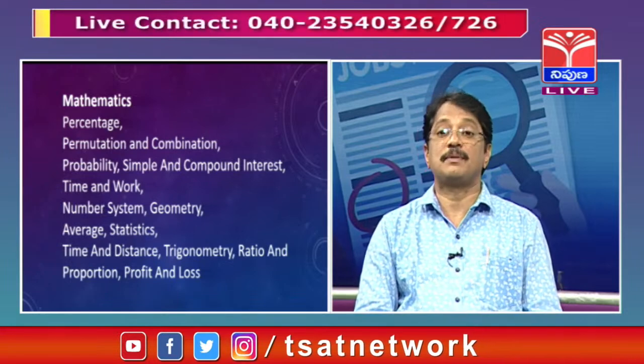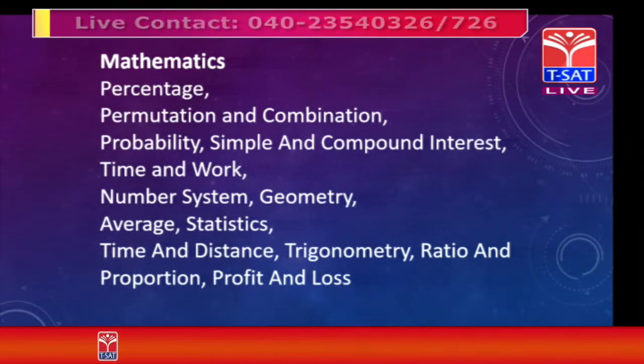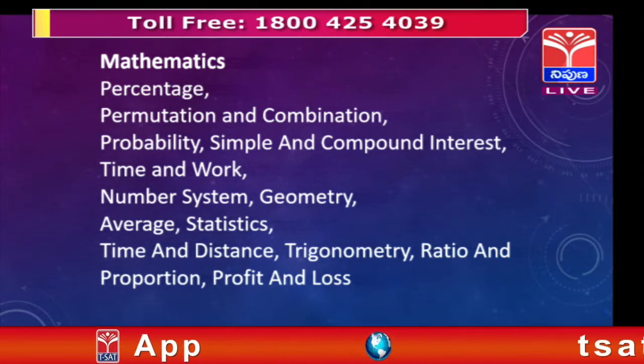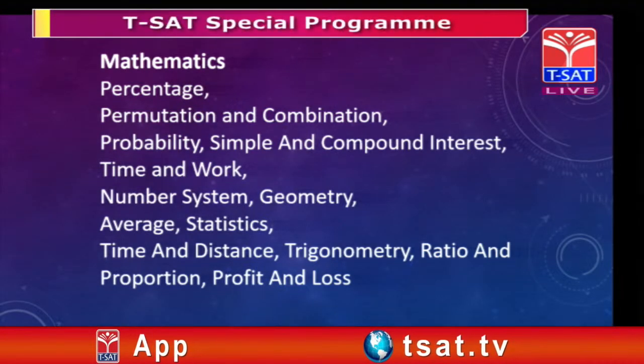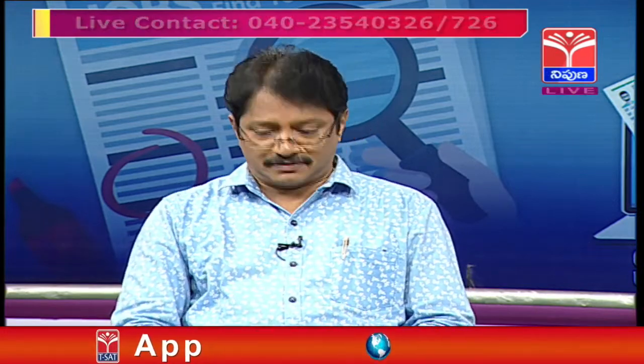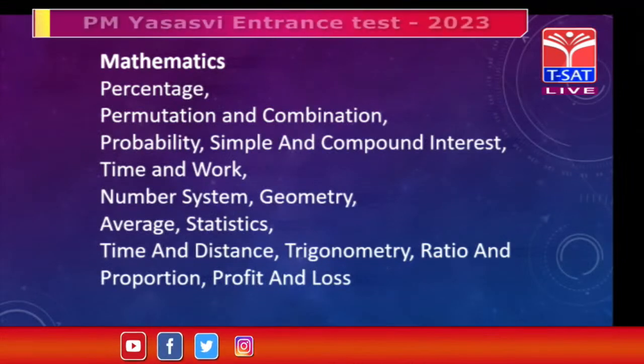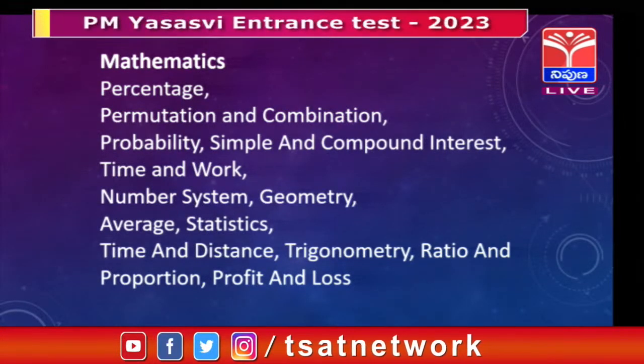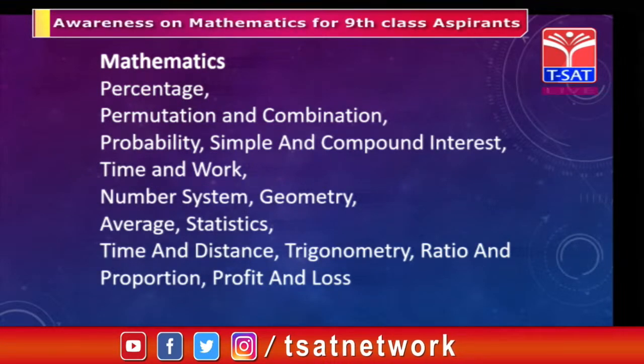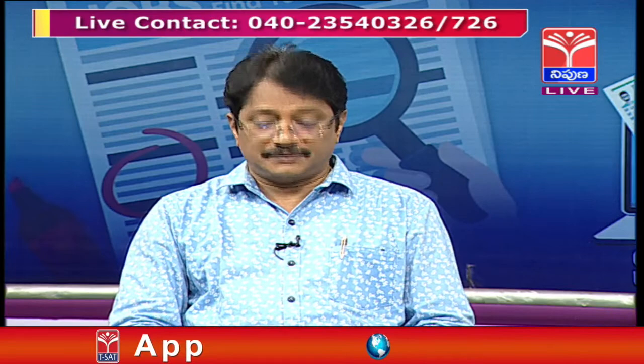Now the next one is probability, and simple and compound interest. Probability comes under the statistics chapter, and in 9th class, what is probability is introduced. There is theoretical probability, practical probability, and classical probability. We will discuss the classical probability, which is useful for your examination. Next, time and work. Time and work comes under the arithmetic concept. In 8th class we have given n number of questions in the textbook, and we will discuss what kind of questions will come in the examination.